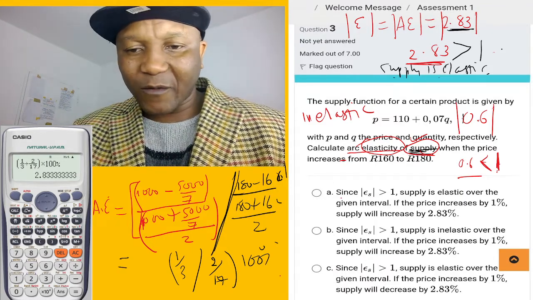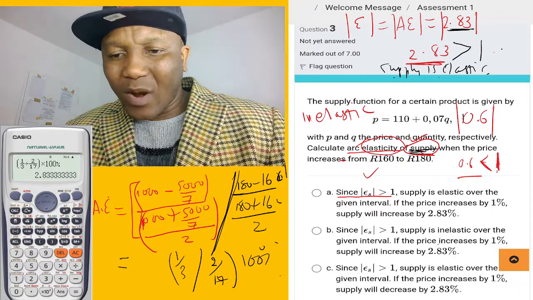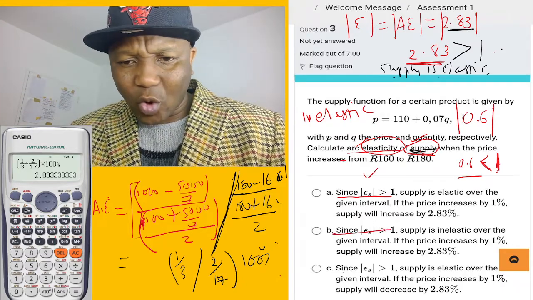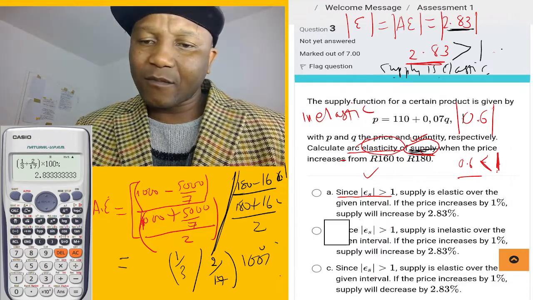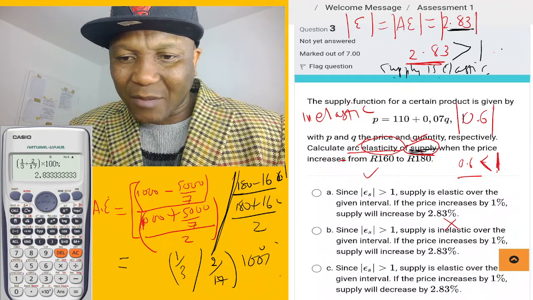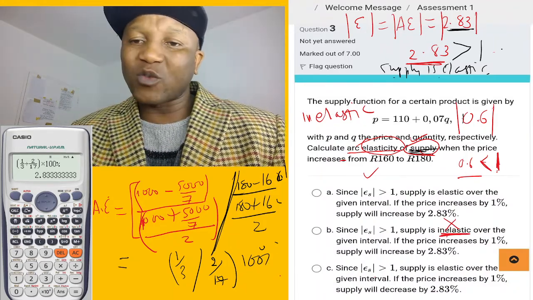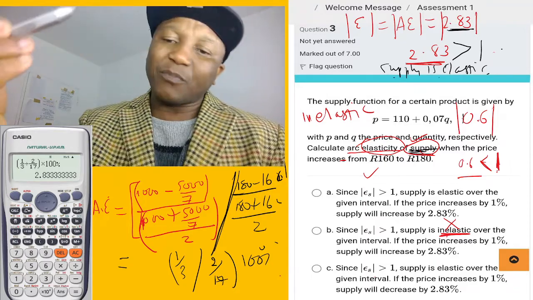Now, let's go for the first one. For the first one, this makes sense. But what is the difference between these? Because everything says greater than 0. Now, let's see what the difference is. And we know it's elastic. So if you look carefully, this cannot be the answer because they talk about inelastic. Not true. You know why? Because we know 2.8 is greater than 1. So it cannot be the answer.